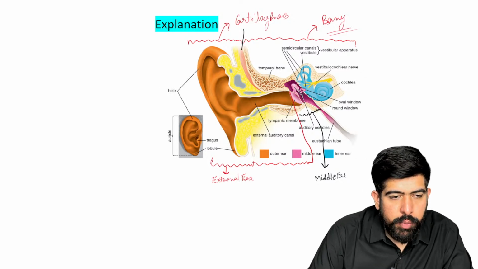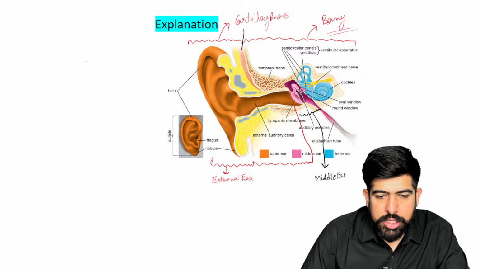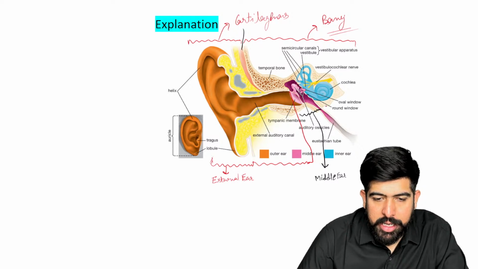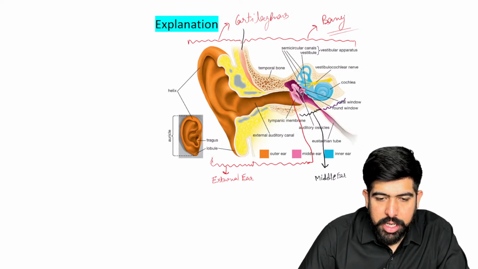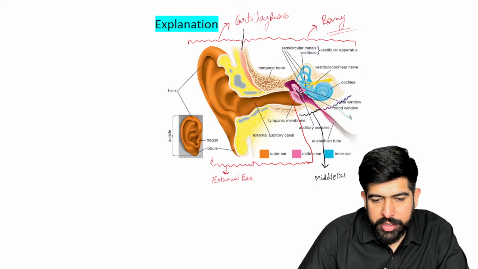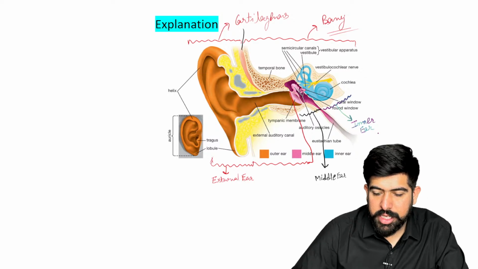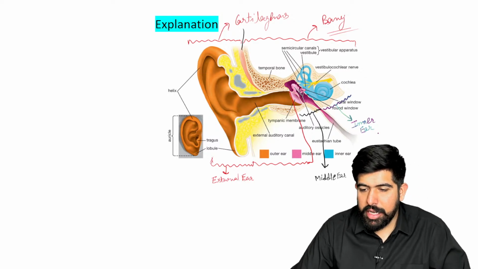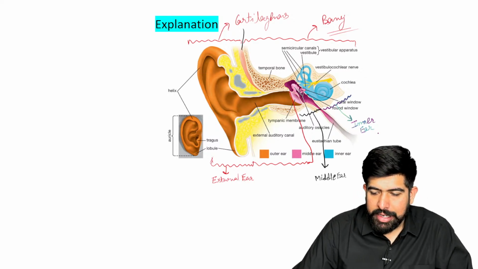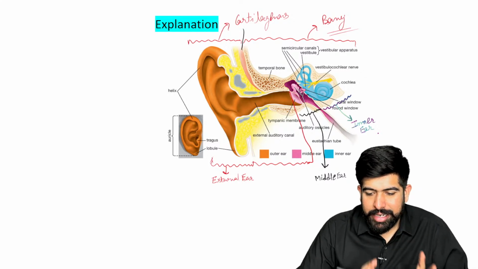And the last one, the innermost part, which is covered by the bony covering, will be your inner ear. Is it clearly visible to everyone?